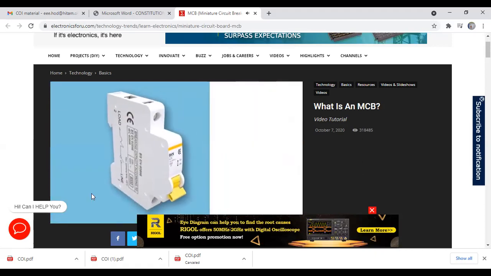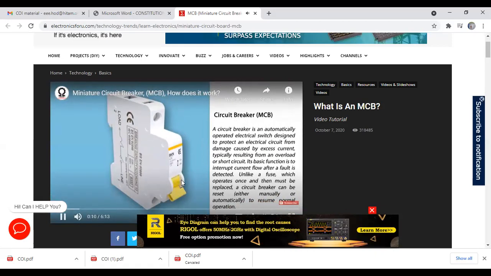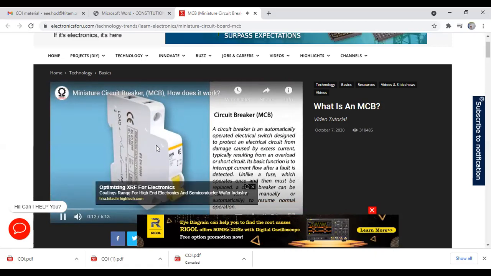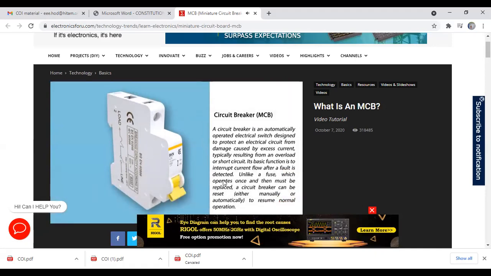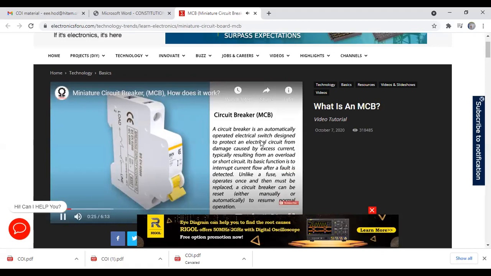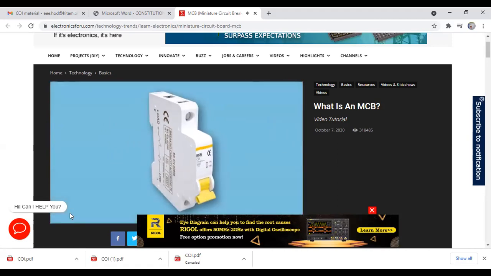Okay, see here. This is the miniature circuit breaker. Have you seen it in your house? This type of board? Yes, sir. Inside this is present whatever I have told. A circuit breaker is an automatically operated electrical switch designed to protect an electrical circuit from damage caused by excess current, typically resulting from an overload or short circuit. Its basic function is to interrupt current flow after a fault is detected.